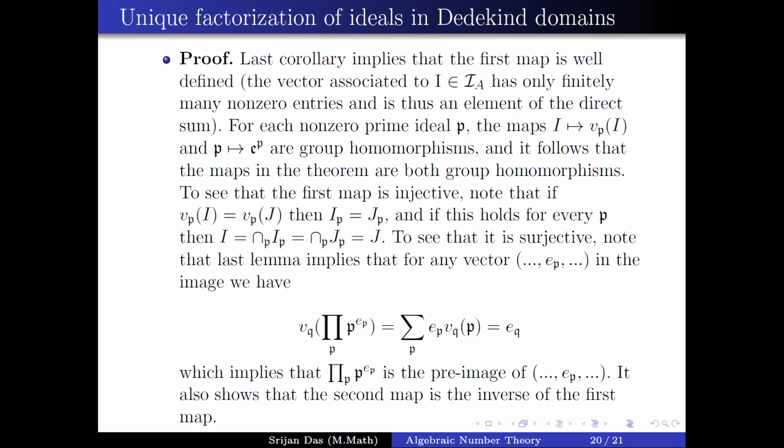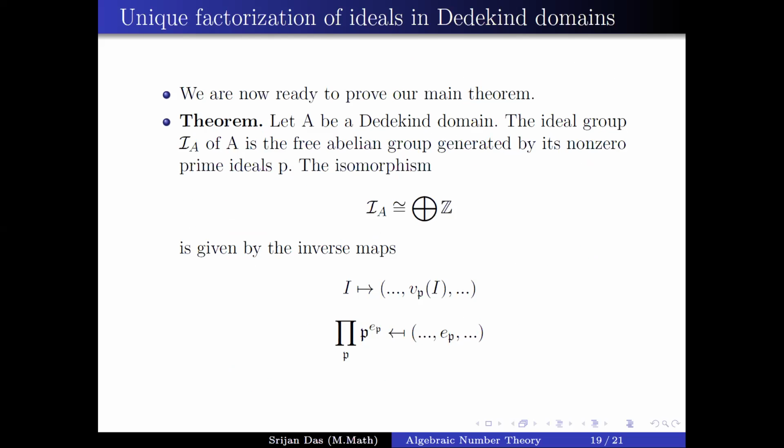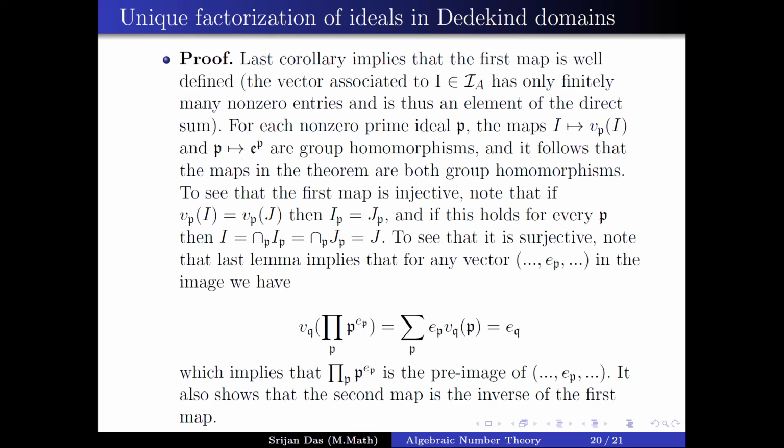From the last corollary, it implies that the first map is well defined. What is the first map? We send I to the ordered pairs of v_P(I). Why? The vector associated to I has only finitely many non-zero entries, because from the last corollary finitely many v_P(I) are non-zero, the rest are 0. In the direct sum, finitely many elements in the tuple are non-zero. So it is well defined by that last corollary.